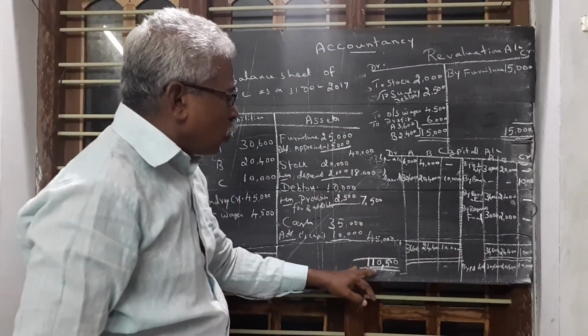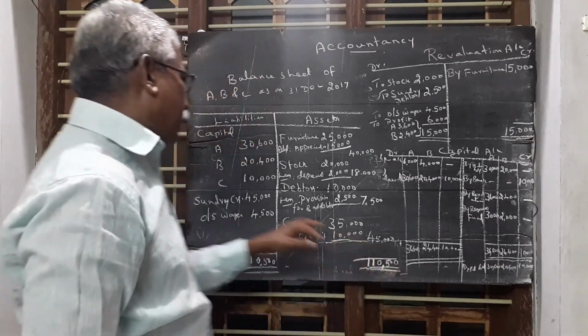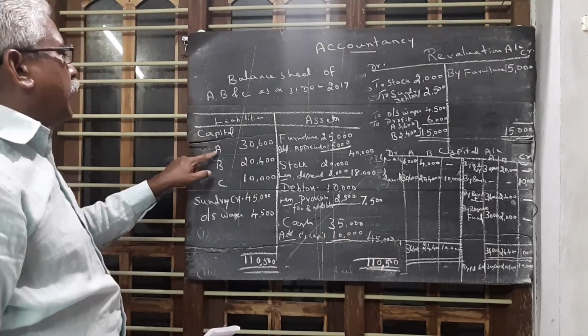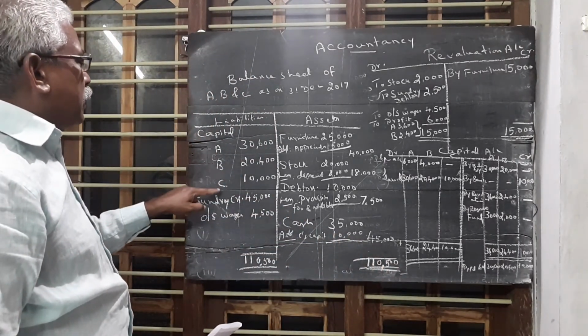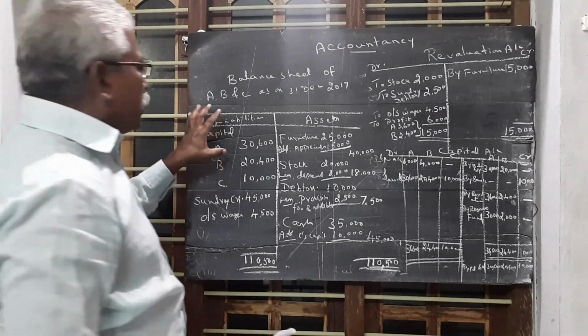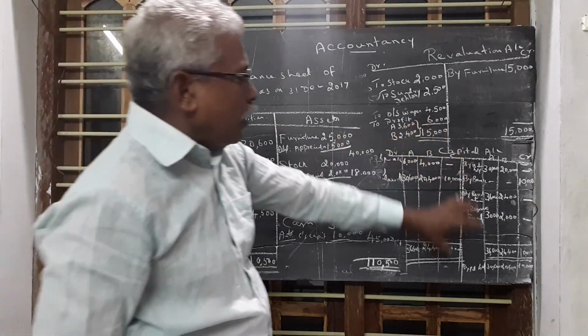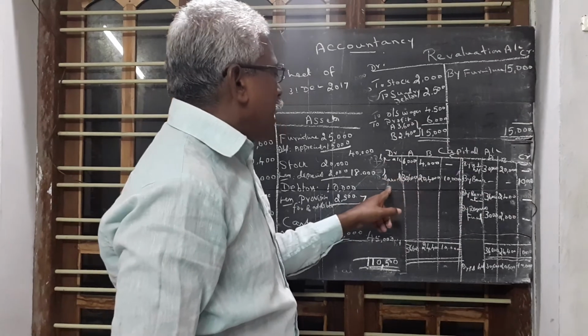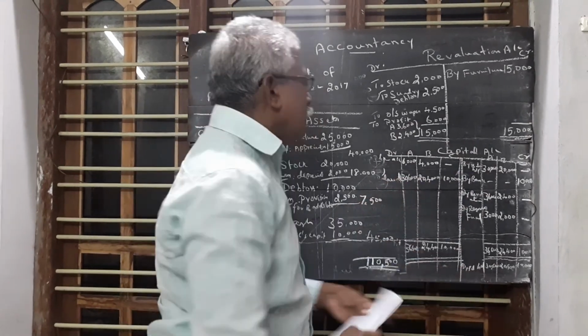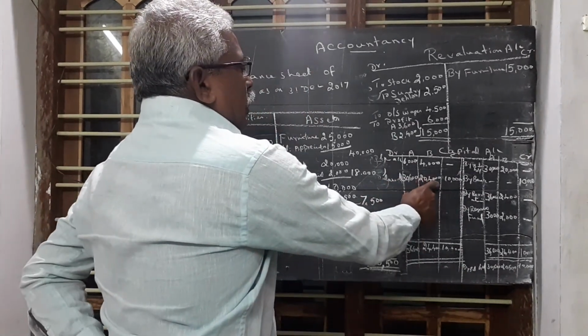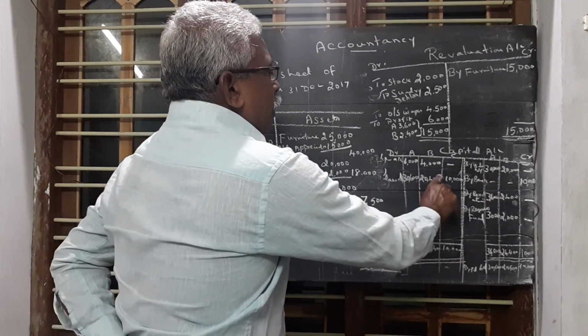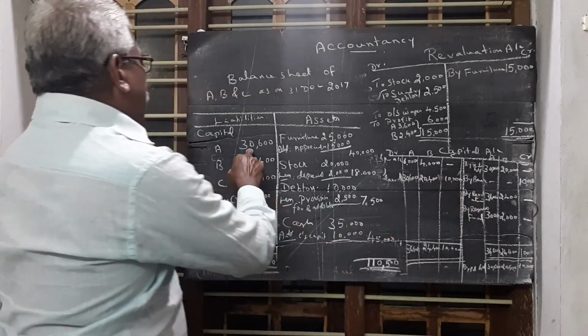Asset side total is 1,10,500. On the liability side, the capitals of A, B and C are taken from the capital account balancing figure, balance carried down, balance brought down: 30,600, 20,400 and 10,000.